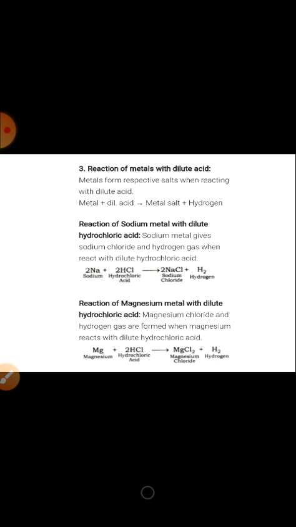Reaction of metals with dilute acid. Now, let us look into this chemical reaction. Metals form respective salts when they react with dilute acids. Sodium metal gives sodium chloride and hydrogen gas when it reacts with dilute hydrochloric acid. Magnesium chloride and hydrogen gas are formed when magnesium reacts with dilute hydrochloric acid.